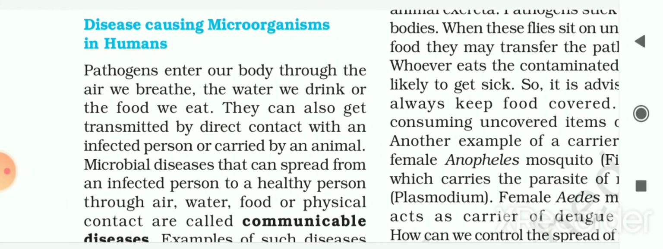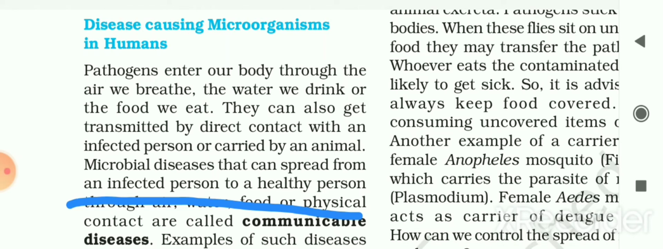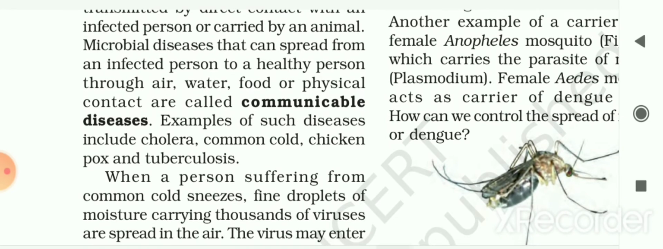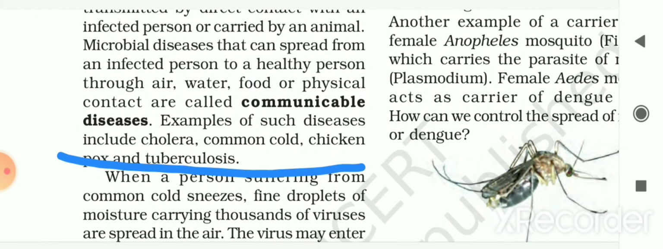So first is disease causing microorganisms in humans. Pathogens enter our body through the air we breathe, the water we drink or the food we eat. They can also get transmitted by direct contact with an infected person or carried by an animal. The microbial disease that can spread from an infected person to a healthy person through air, water, food or physical contact is called communicable disease.